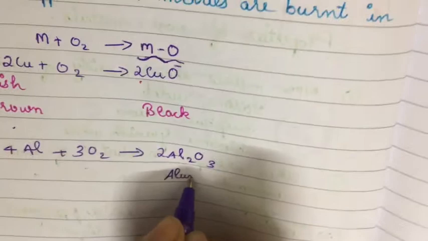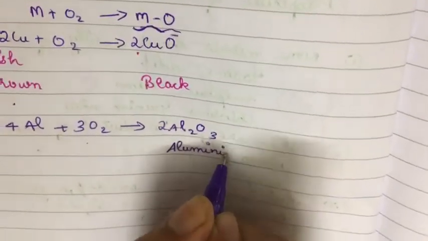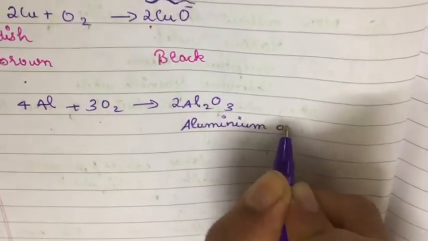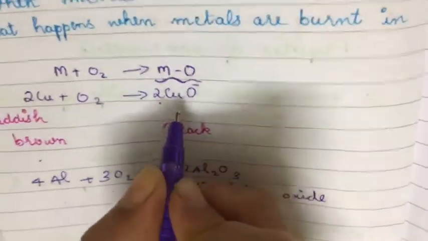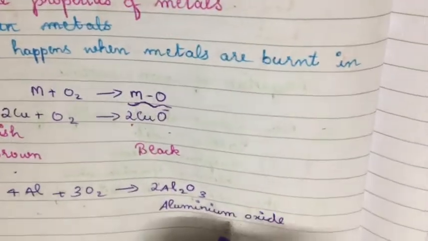What is the metal here? Here the metal is aluminum. Aluminum oxide. So what is the metal here? Here the metal is copper. That is the copper oxide. Here they will form aluminum oxide.